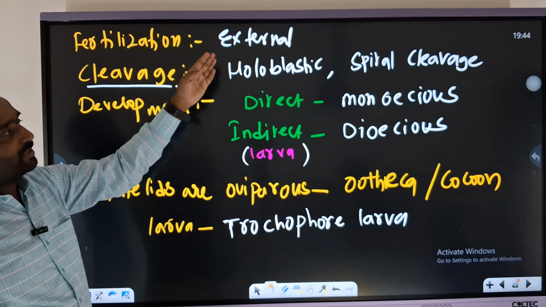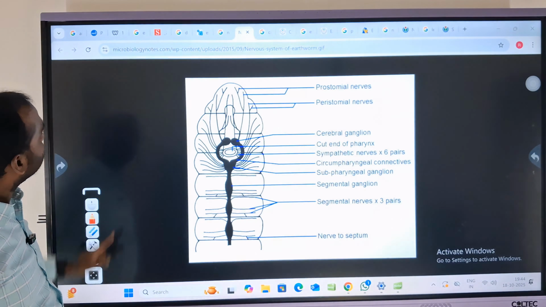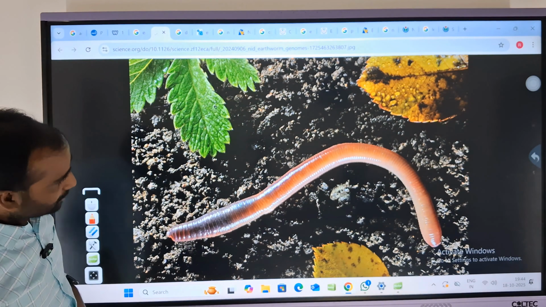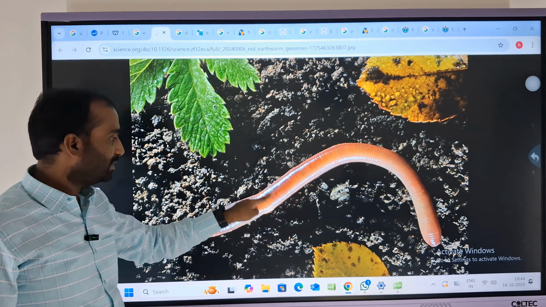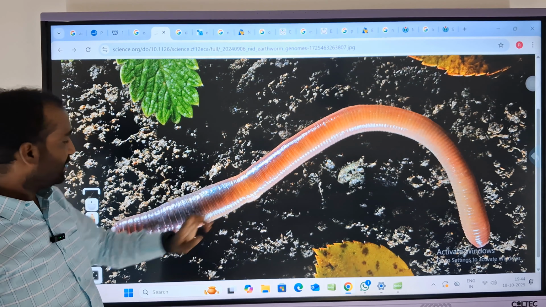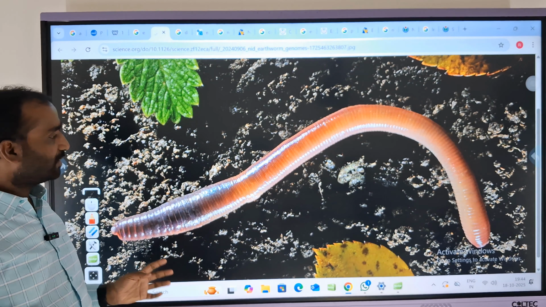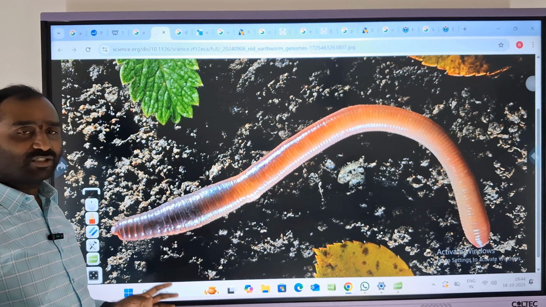Mostly they will form the cocoon. Here they have a clitellum, mostly in this area. This area is nothing but the clitellum, around segments 11 to 16 or 13 to 14.